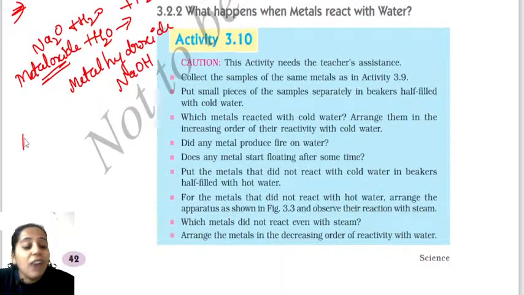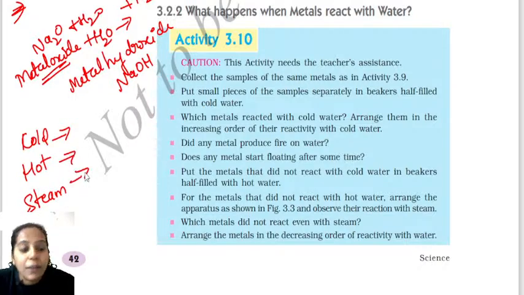Which are the metals which show reaction with cold water? Here we are taking cold water, hot water, and also steam. Very important, you have to focus. Some of the metals like sodium, potassium, and calcium, only these metals show reactivity with cold water. Understand clearly: only when I put sodium, potassium, or calcium into cold water, they show the reactivity.